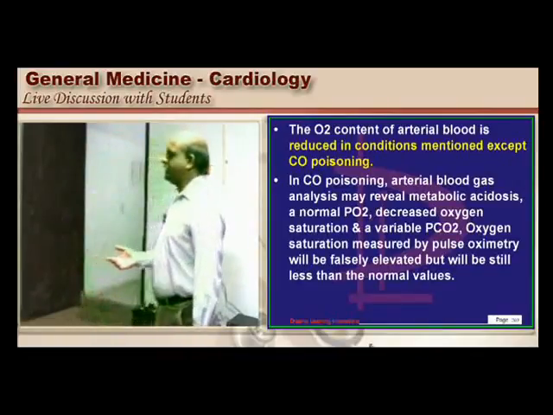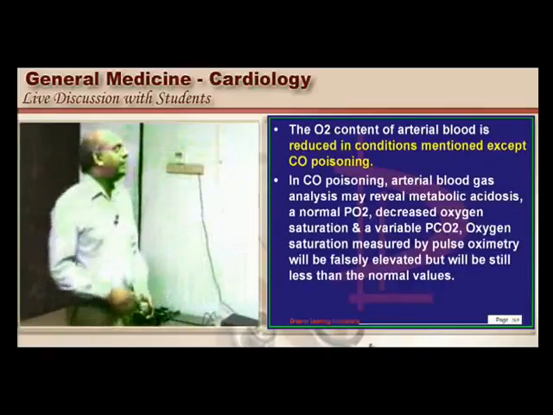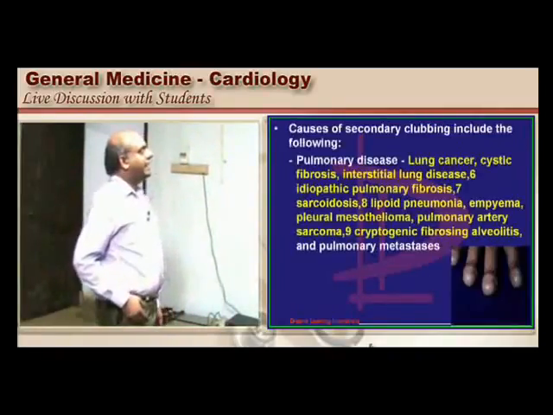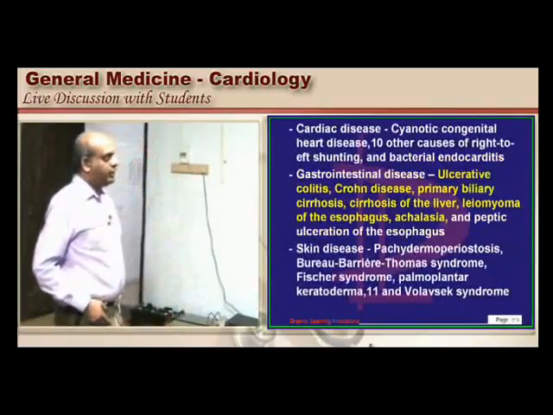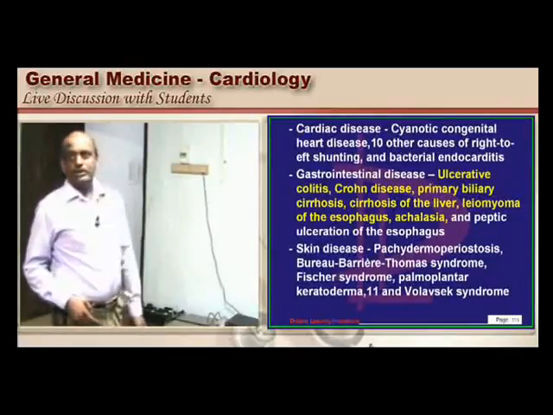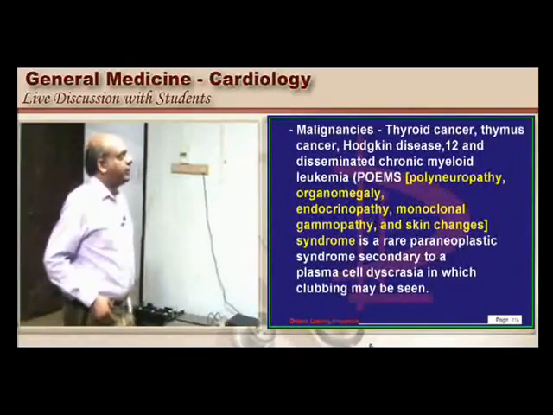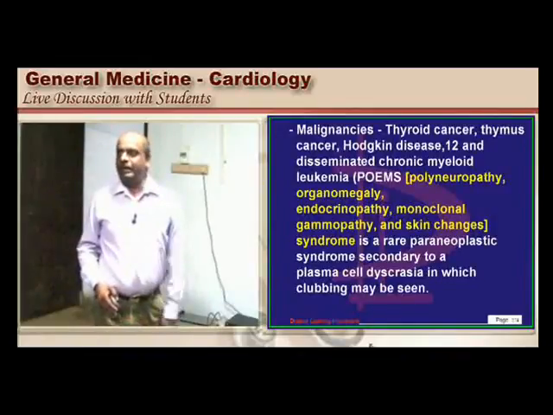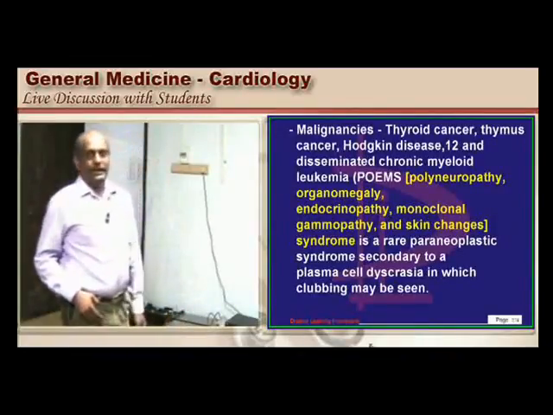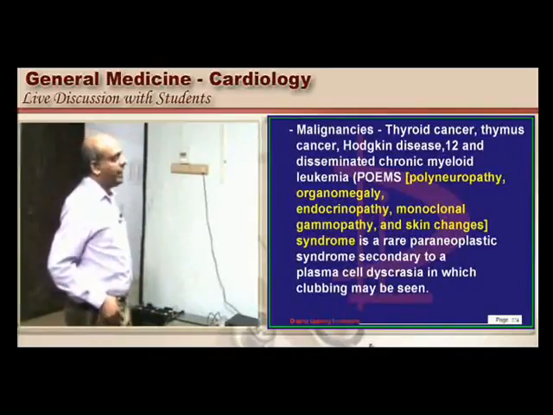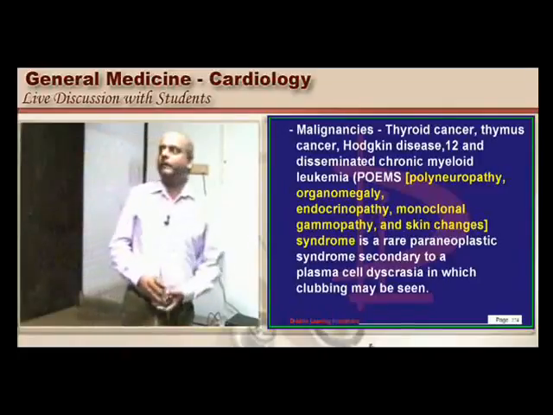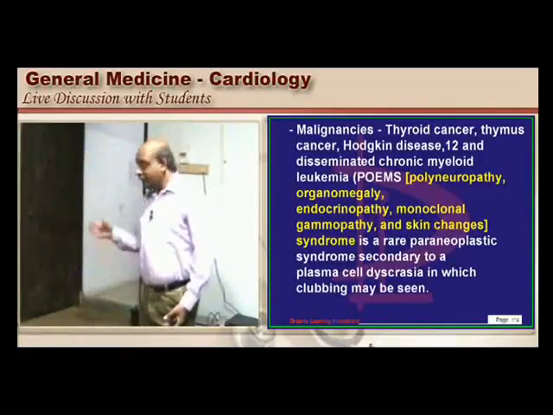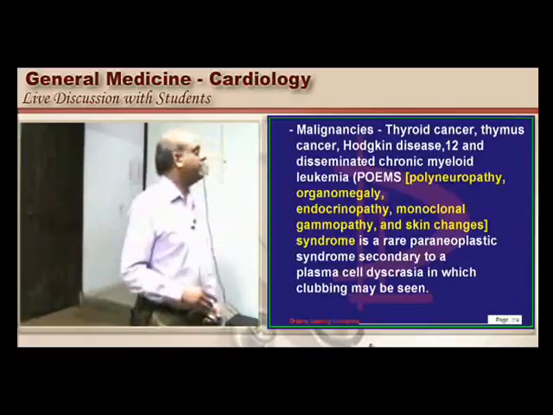So finally our job is a quick integration of all causes of clubbing. You must know that any pulmonary disease like lung cancer, cystic fibrosis, lipoid pneumonia, any GIT condition like ulcerative colitis, Crohn's, cirrhosis of liver, leiomyoma, achalasia also. Then any malignancies, especially you need to remember POEMS syndrome. What is that? P for polyneuropathy, O for organomegaly, E for endocrinopathy, M for monoclonal gammopathy, and S for skin changes. And it is a paraneoplastic syndrome in a plasma cell dyscrasia. In that also clubbing is one of the important features.